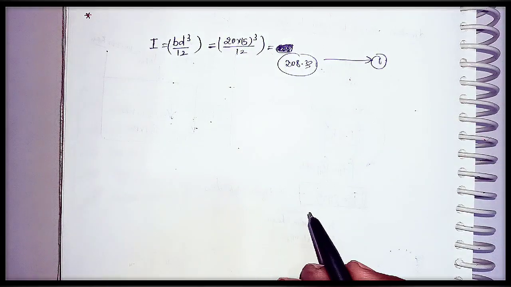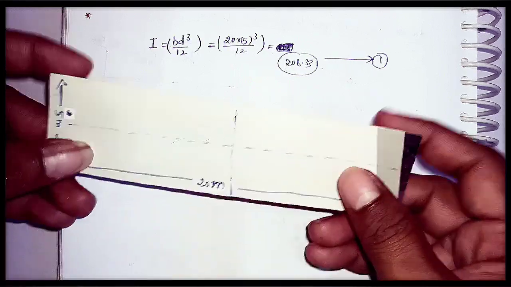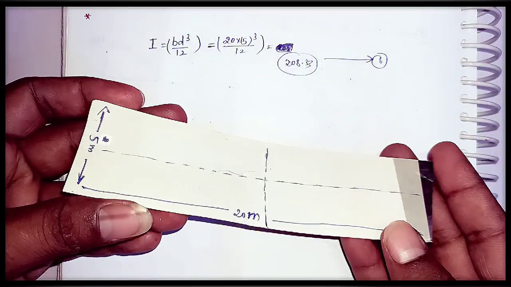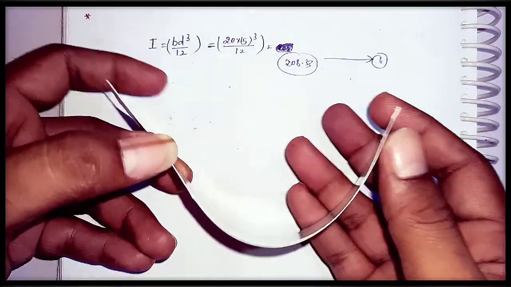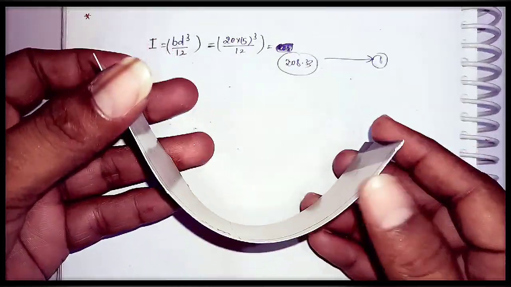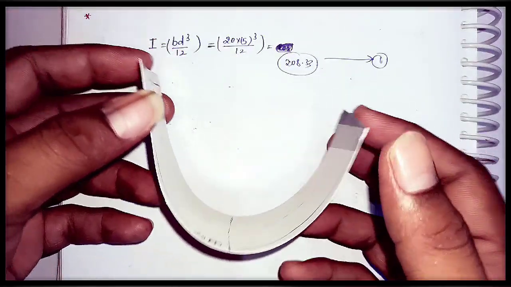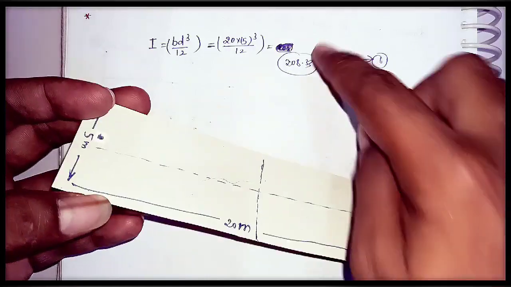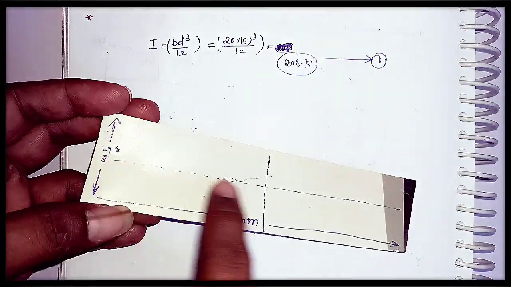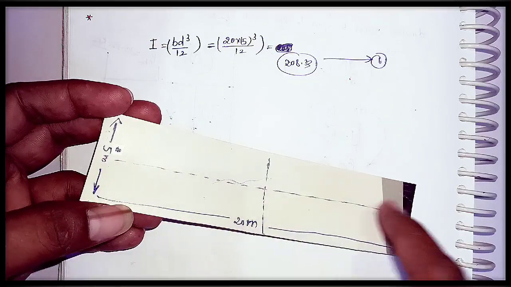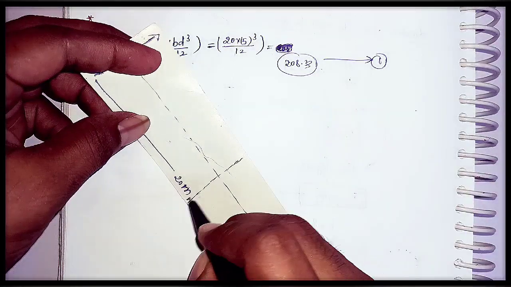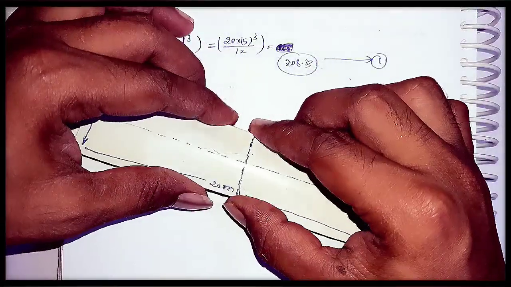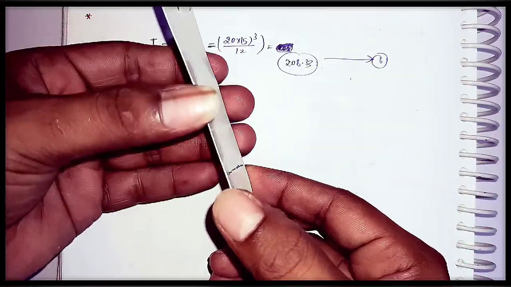If you see the second case, the same body. In the previous case I bent this body like this. It is very easy to bend like this. Simply by applying a small moment, it bends easily. In the second case, I will bend this body along the perpendicular axis, or lateral axis. Lateral axis means I have to bend like this.